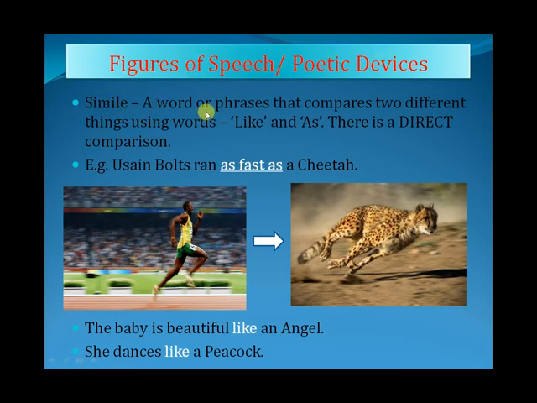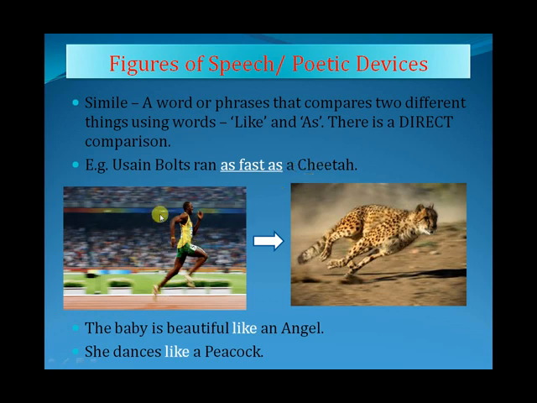A simile is a word or phrase that compares two different things using words like 'like' and 'as'. So we are comparing two different things using the words like or as. There is a direct comparison. See, this thing is very important here. There is a direct comparison. An example is given here: Usain Bolt ran as fast as a cheetah.